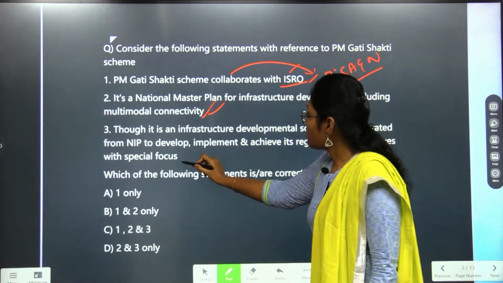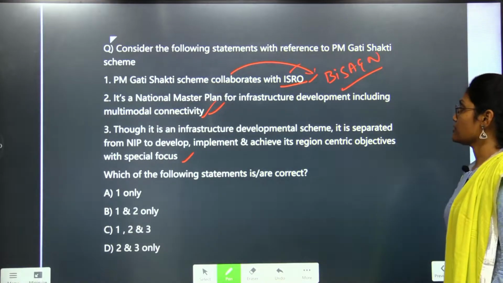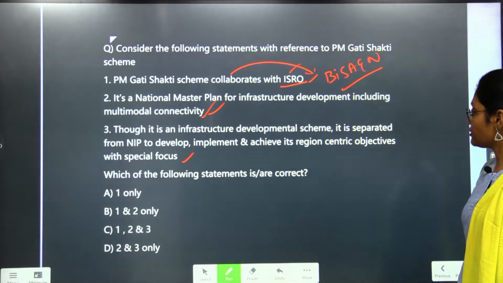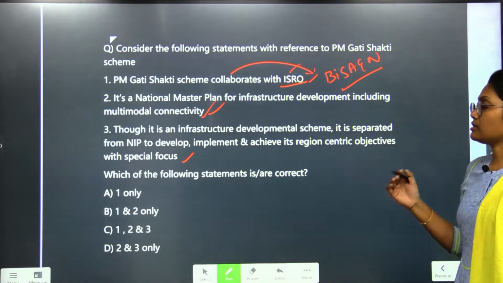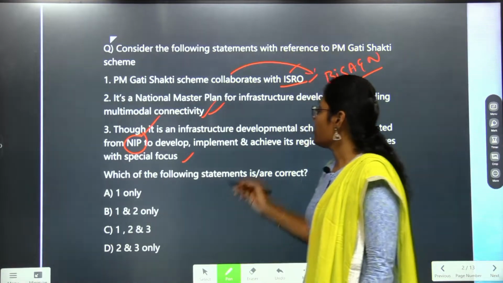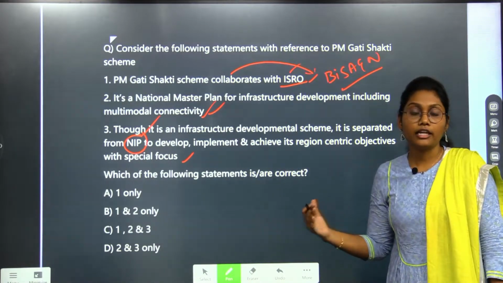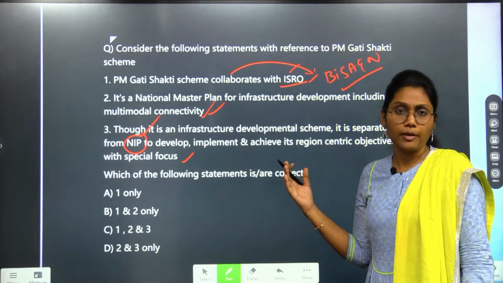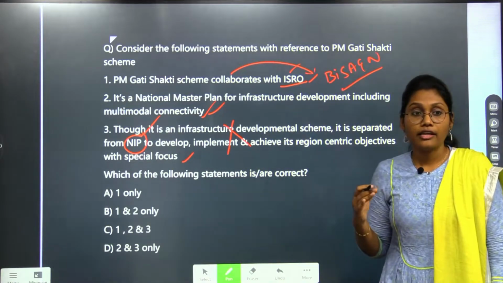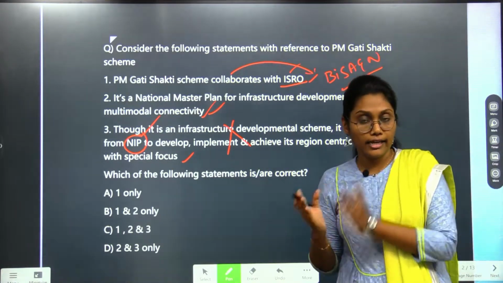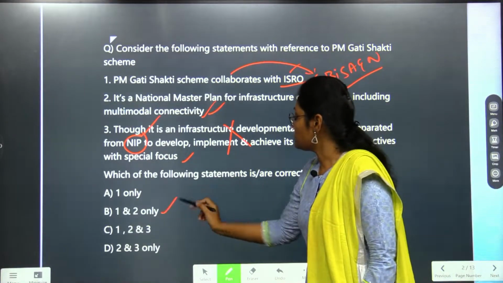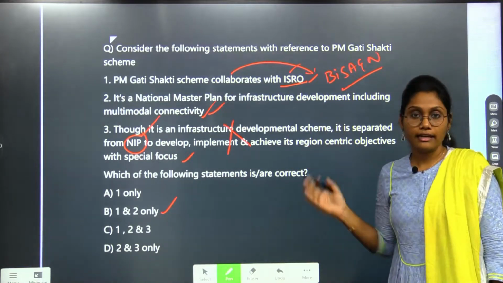Now coming to the third statement, though it is an infrastructure development scheme, it is separated from NIP to develop, implement and achieve its region-centric objectives with a special focus. If we study it deeply, it is saying that PM Gati Shakti is separate from the NIP. What is NIP? National Infrastructure Pipeline. Right? So, it is wrong. Why? Because the PM Gati Shakti is already integrated into the NIP objectives. Hence, considering this as wrong, the option is B. The first and second statements are correct.